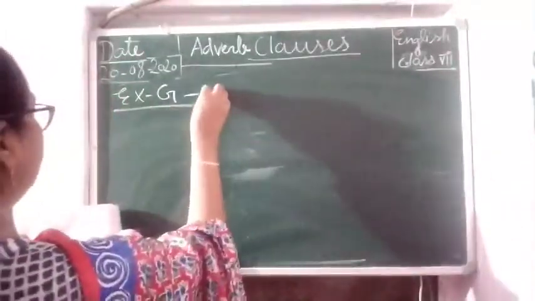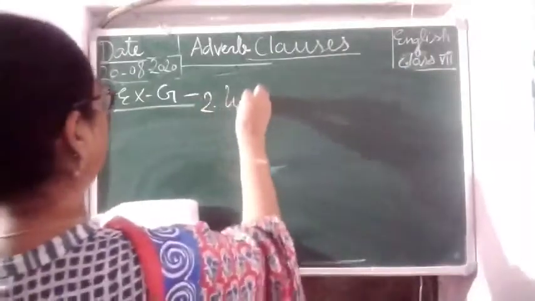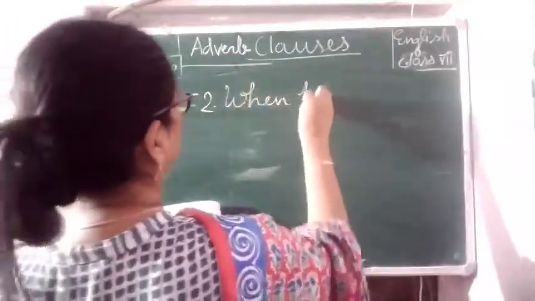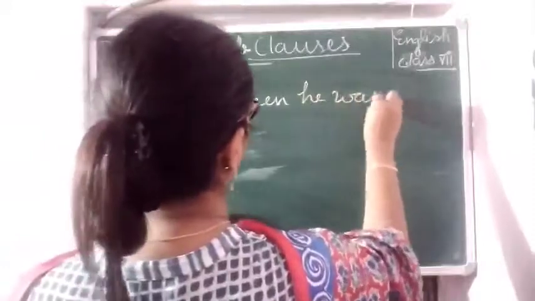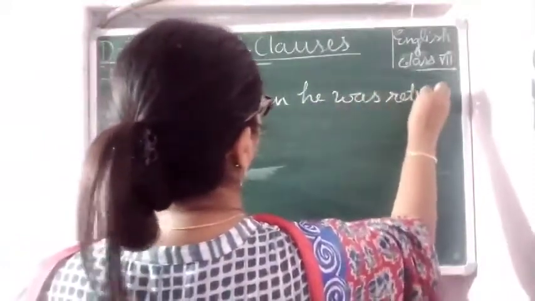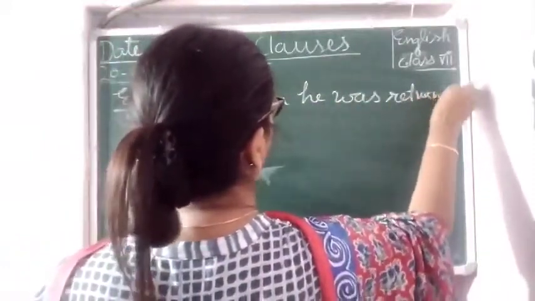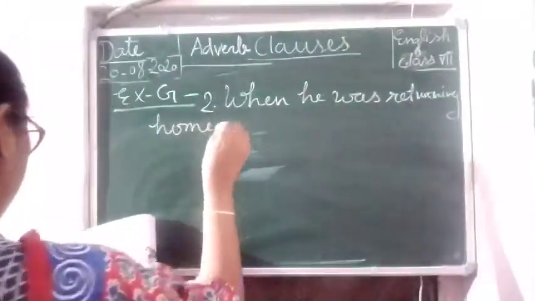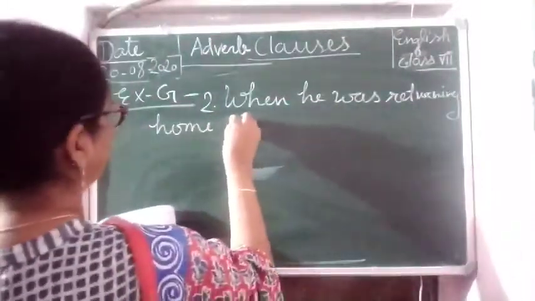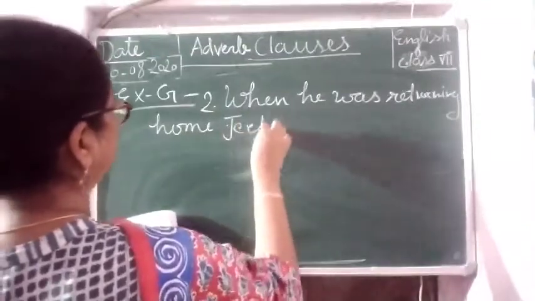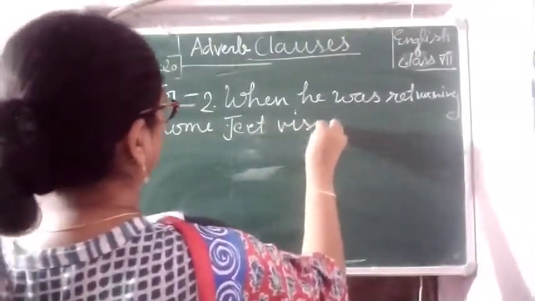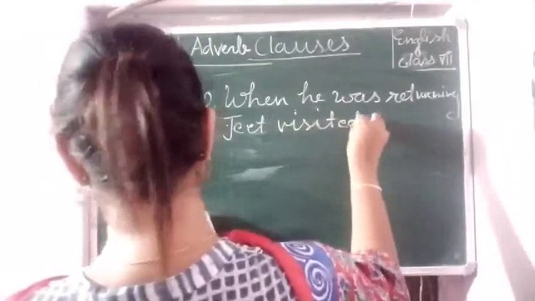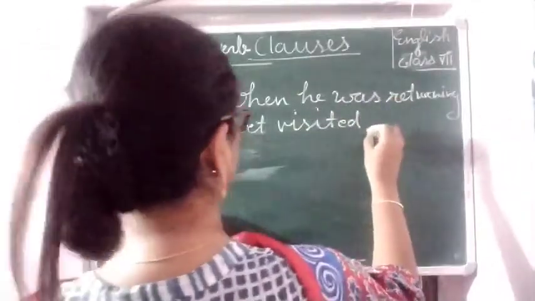So here number 2, when he was returning home, Jeet visited the grocery store.